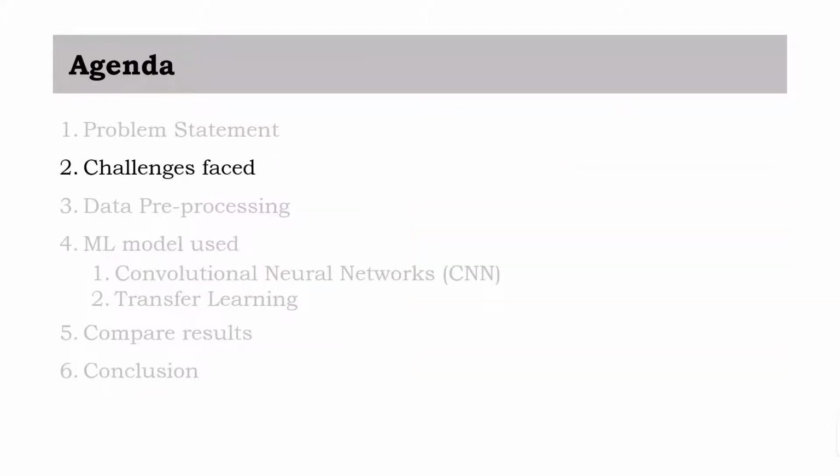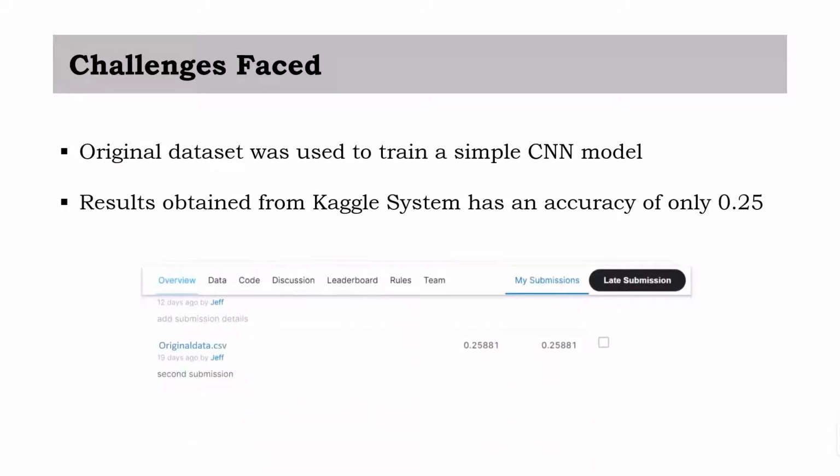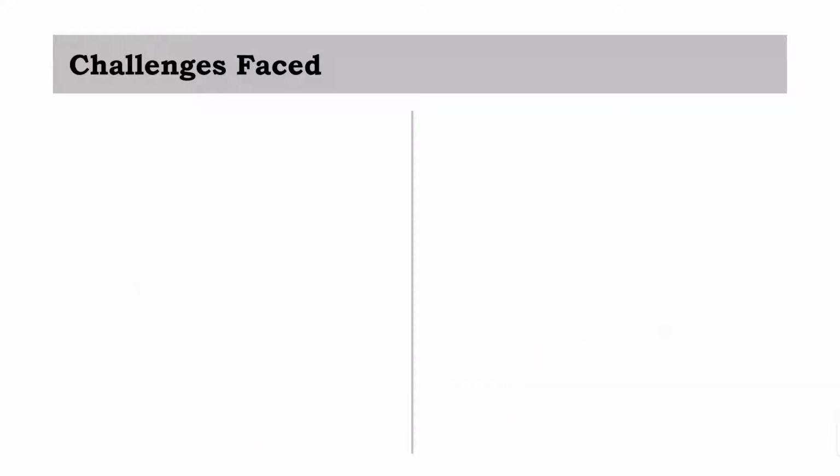Many challenges were faced by us throughout the project. The original dataset provided by Kaggle was used initially to train a simple CNN model. However, the results obtained from Kaggle system shows an accuracy of only 35%, which is very low. The reasons for such low accuracy obtained could be due to, firstly, dataset consisting of many noises.